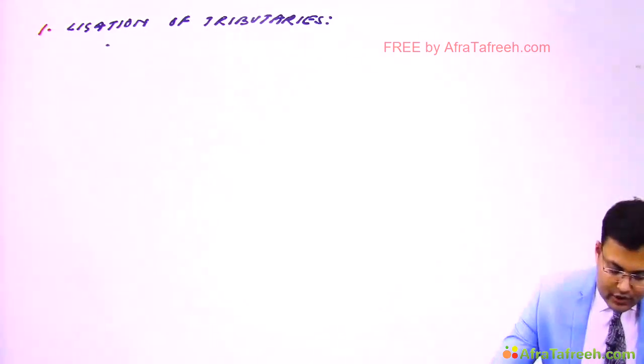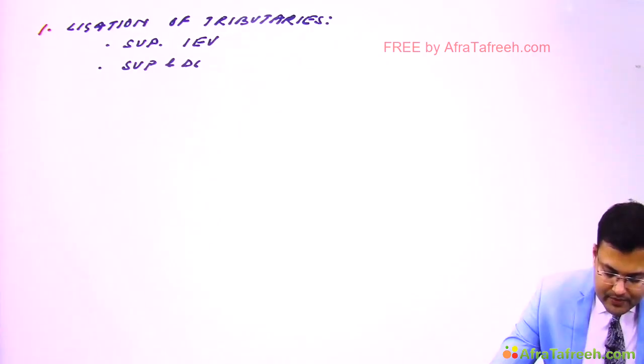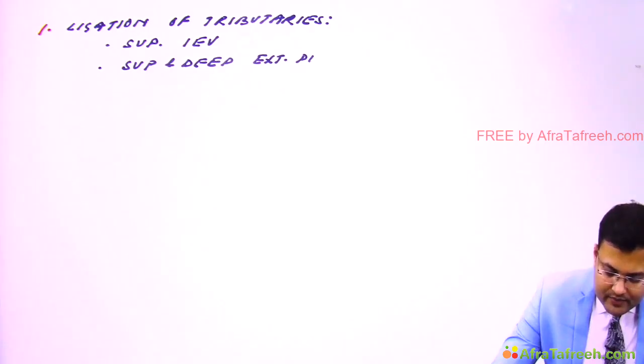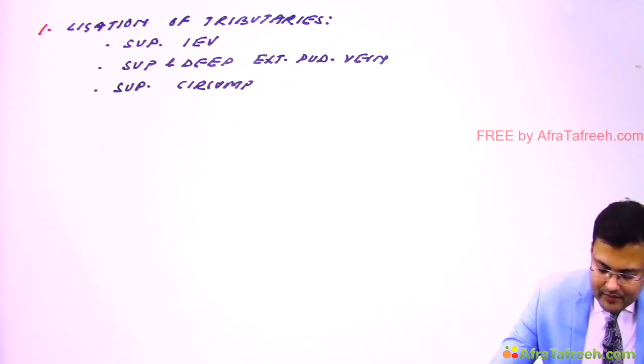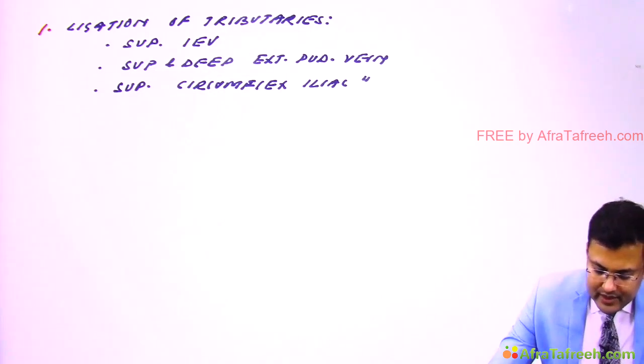So first was superficial inferior epigastric vein. Second was superficial and deep external pudendal vein. And third was superficial circumflex iliac vein. Clear?